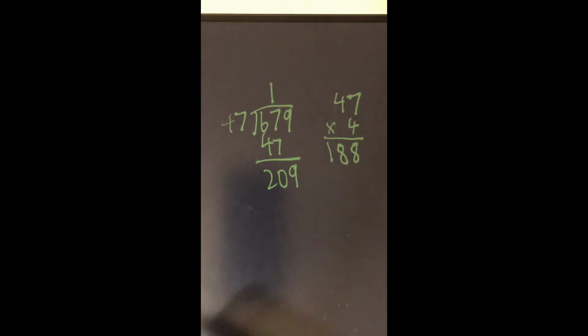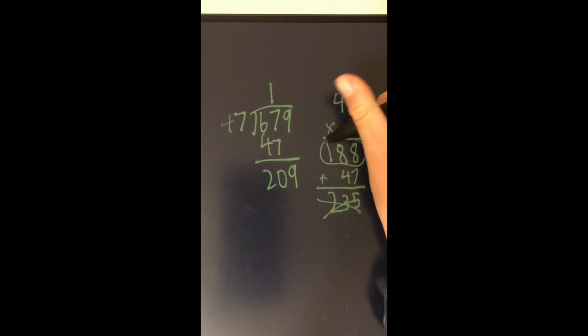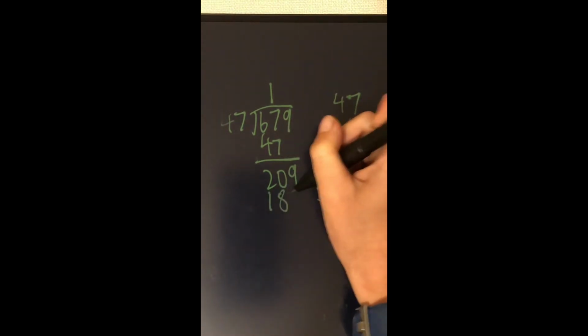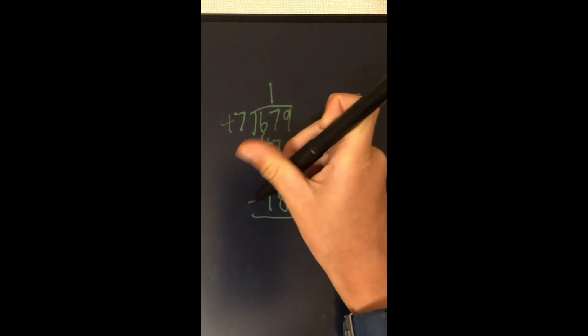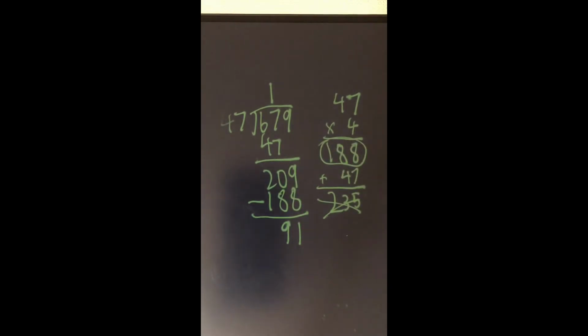If we add another 47 to it, then it would be too big. So the answer is 188. Subtract it from 209, and the answer you will get will be 91.